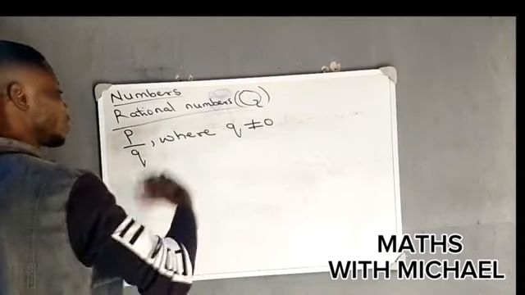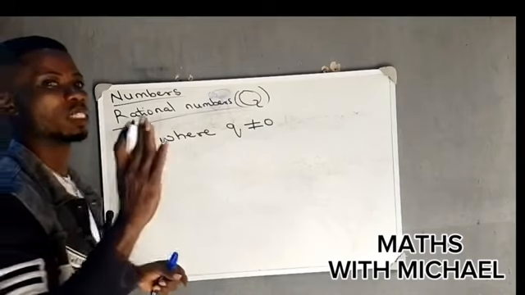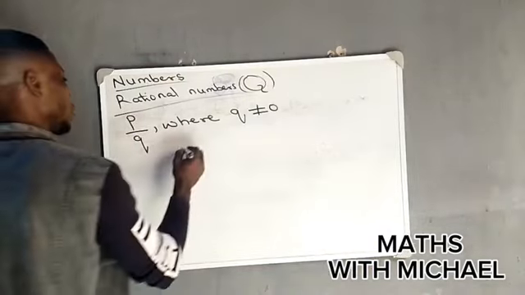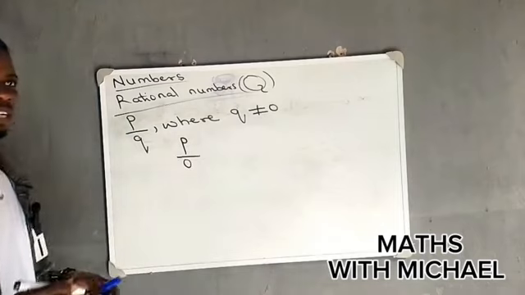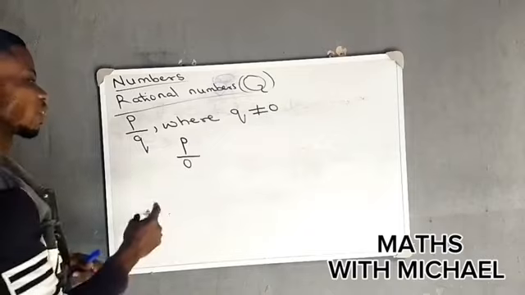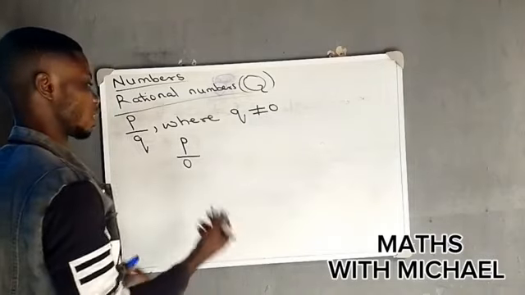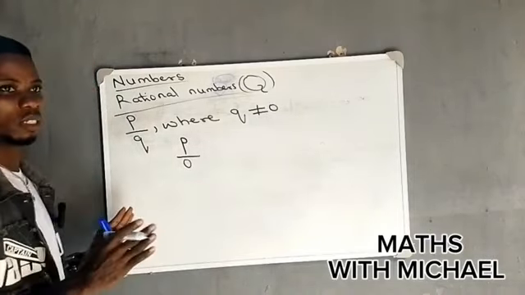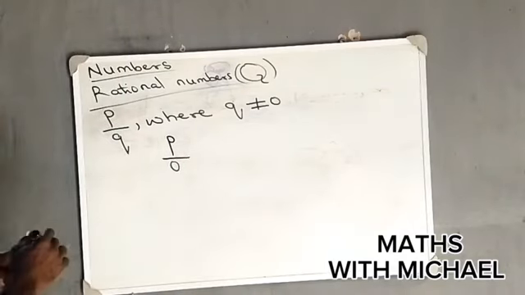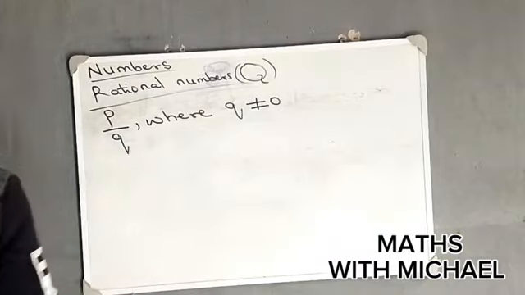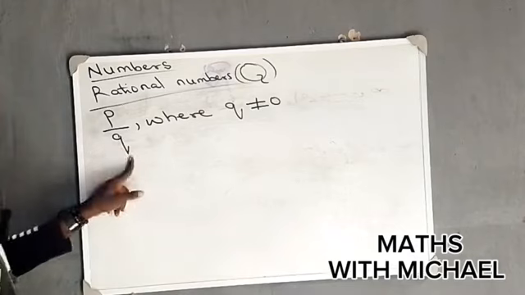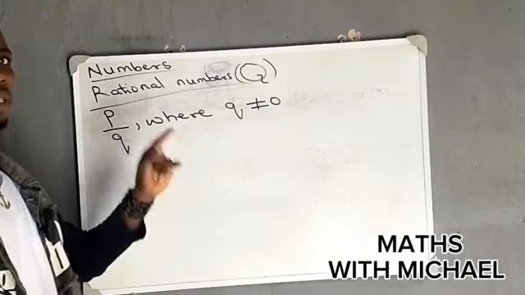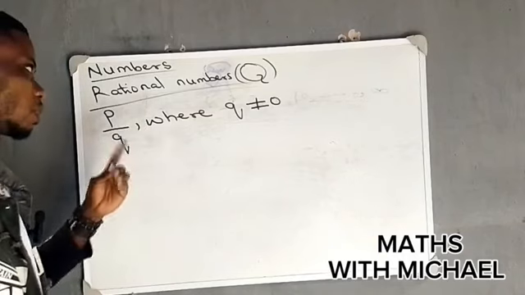Of course, P and Q represent integers. Now, for example, if Q should be 0, we have P all over 0. That will give us an undetermined answer. There will be no solution to this. So Q must not be equal to 0. We can now summarize by saying that rational numbers are numbers that can be expressed in the form of fractions, where the denominator of the fraction must not be equal to 0.